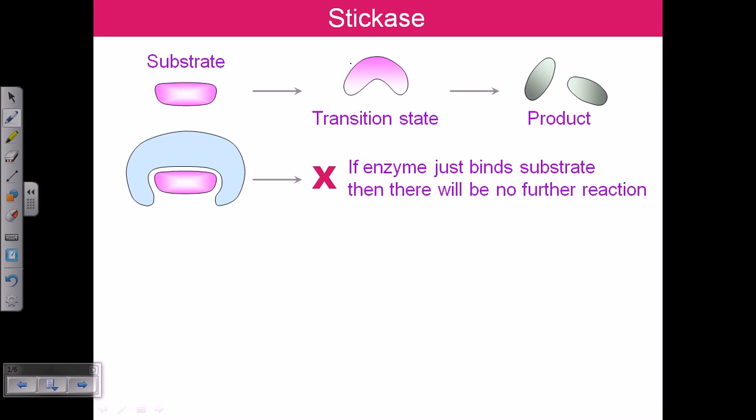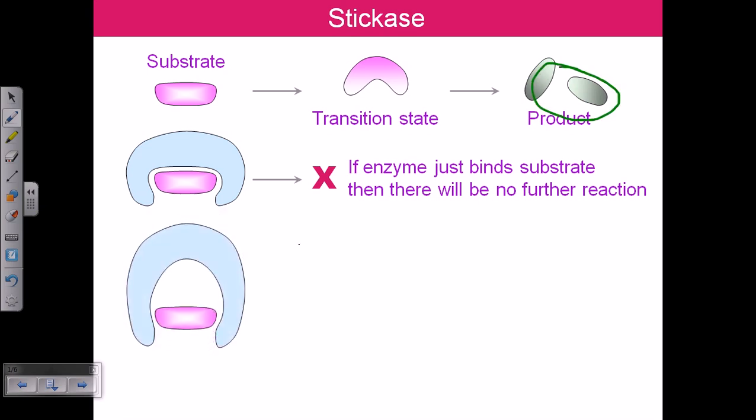Now this is the lineage of an enzymatic reaction. So the enzyme is there. If there is no substrate, then these things are not going to happen. If the enzyme just binds the substrate, then there will be no further reaction. The enzyme needs to change it. The enzyme needs to attach to it in an interactive manner to get the products.